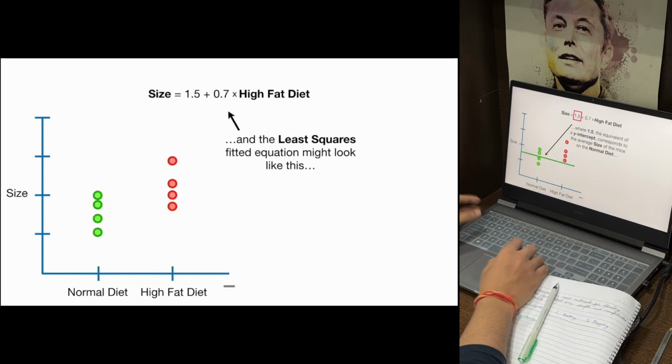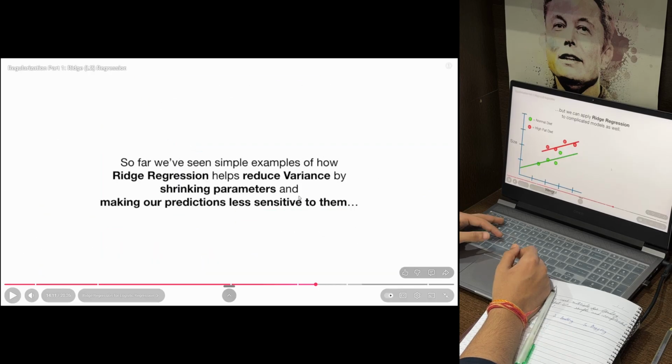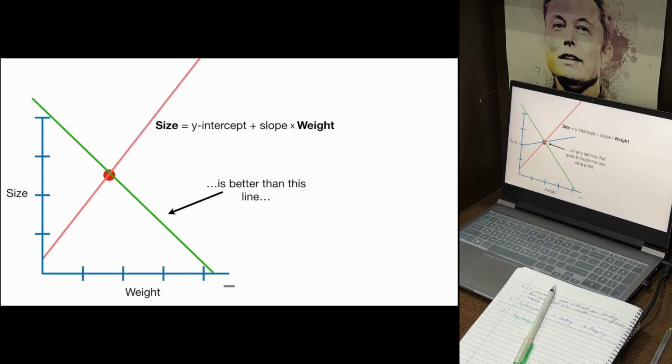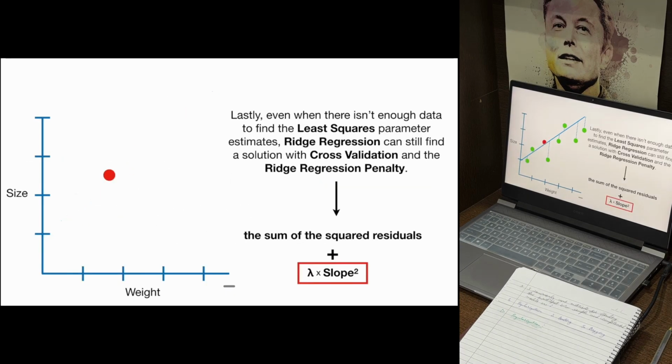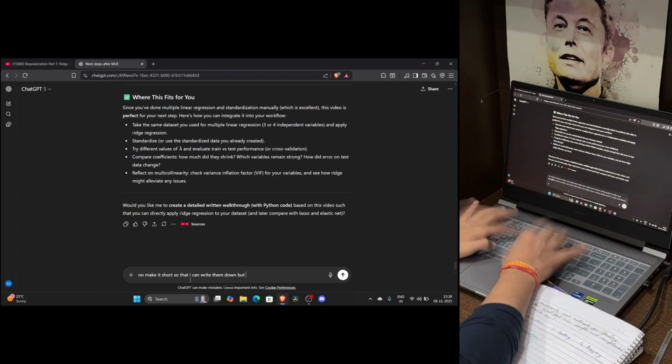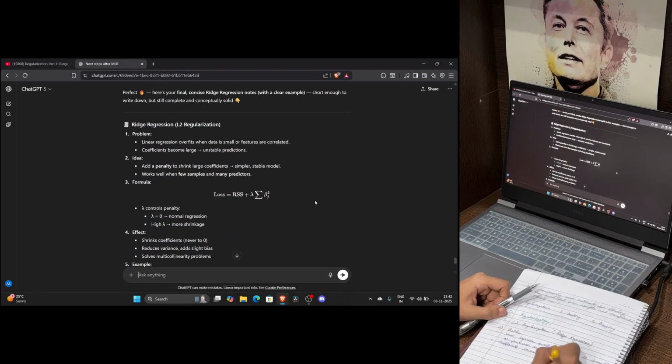That's where ridge regression comes in. It helps reduce overfitting by adding a penalty term to the loss function that prevents the model from giving too much importance to any one feature. It modifies the normal linear regression cost function by adding a penalty equal to the square of the magnitude of the coefficients multiplied by a factor called lambda.